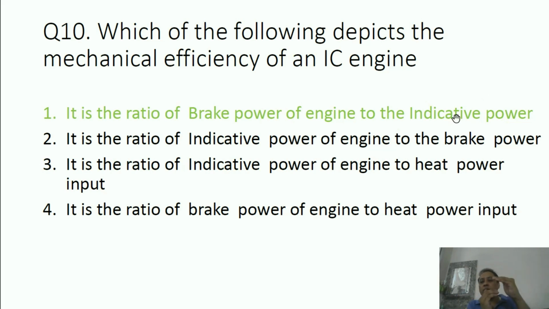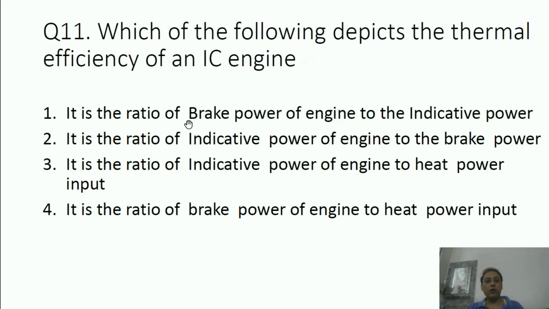The same amount of indicative power doesn't reach the crankshaft because in between there are so many frictions. The piston rubs inside the cylinder, and then there is the connecting rod, the gudgeon pin, and the crank pin. So whatever indicative power is developed on the piston crown, the same doesn't reach the crankshaft. The power which reaches the crankshaft is called brake power. So brake power upon indicative power is called the mechanical efficiency of the IC engine.